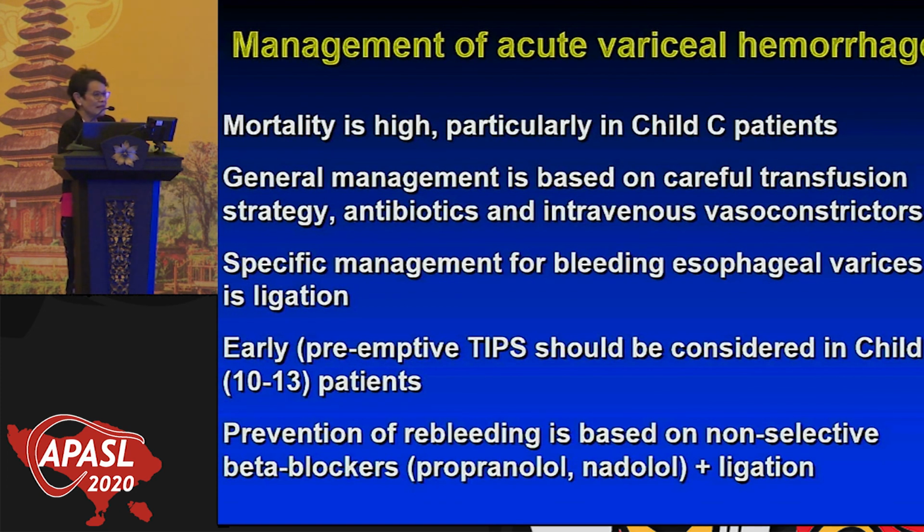I would even surmise that if for some reason the patient is not a candidate for beta blockers and you're going to leave them on ligation alone, it may be easier to consider TIPS placement, especially if the patient has ascites or you have any other excuse to put a TIPS in.